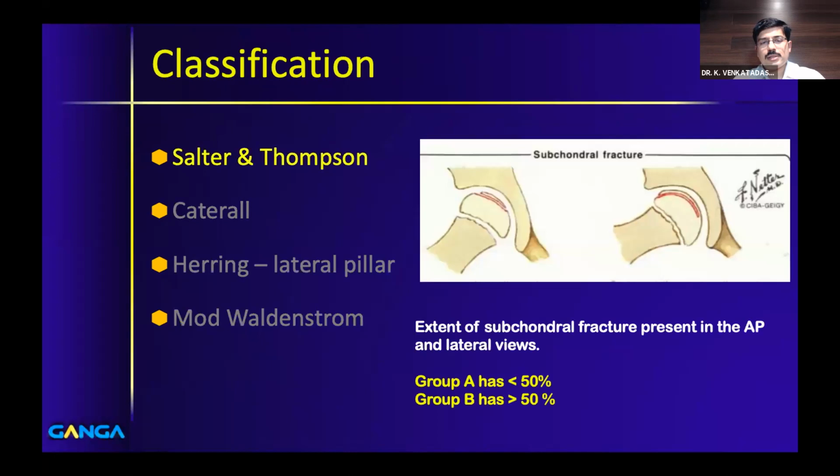So first is the Salter and Thompson classification, which is based on the extent of the subchondral fracture line seen in AP and lateral view. So if the fracture line is less than 50%, it is group A, and if it is more than 50%, it is called group B.